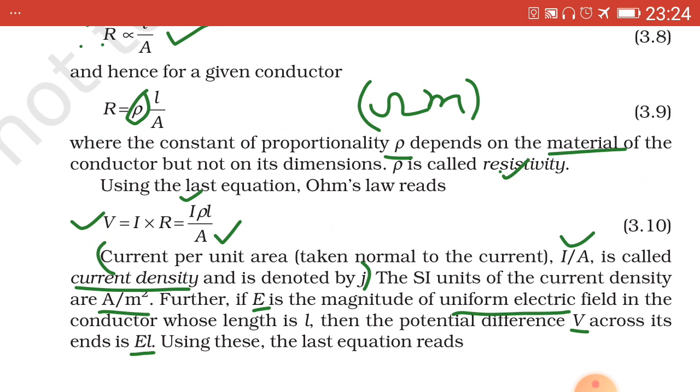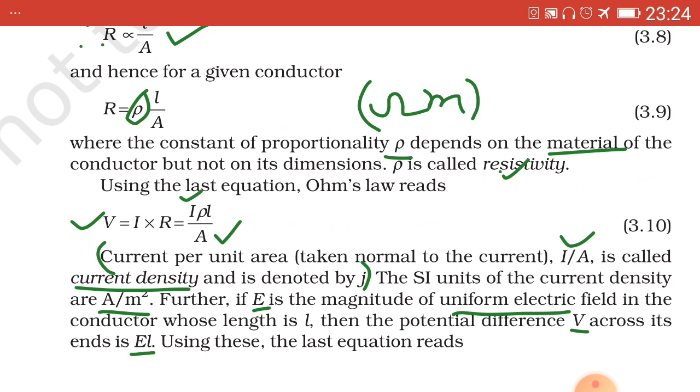Now how do we define current density? Current density is defined as current per unit area, taken normal to the current. This is important. Hence I upon A is called current density, denoted by small j.